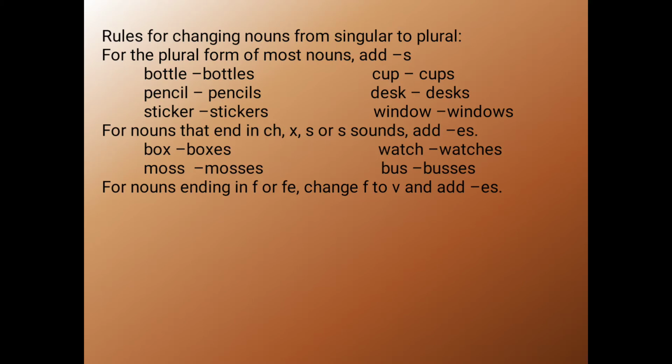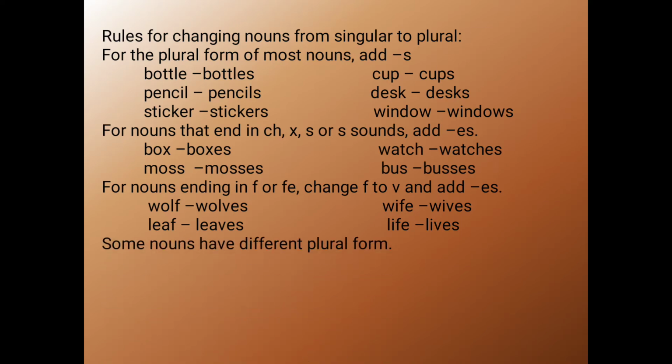And the next rule, for nouns ending in f or fe, we change f to v and add es. So for example, wolf. Wolf is ending in f, so we are changing f to v and adding es. So wolf, wolves. Wife, wives. Leaf, leaves. Life, lives. So these are ending with f or fe, so we are changing f to v and adding es, and these spellings will change. So life, lives. We have to remember this.